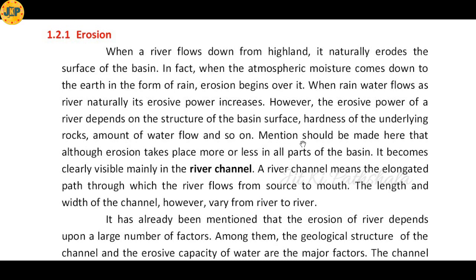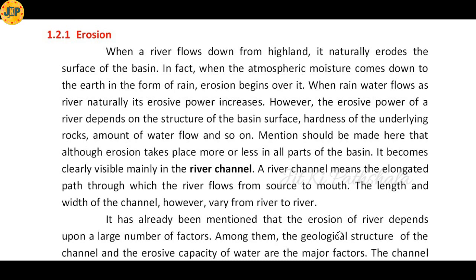Mention should be made here that although erosion takes place more or less in all parts of the basin, it becomes clearly visible mainly in the river channel. We have already understood in our earlier classes that a basin is that area from where a river and all its tributaries get their water. Okay?